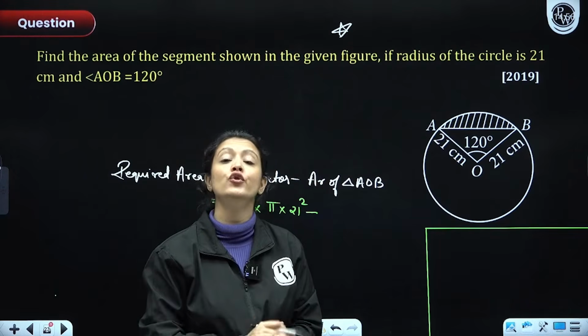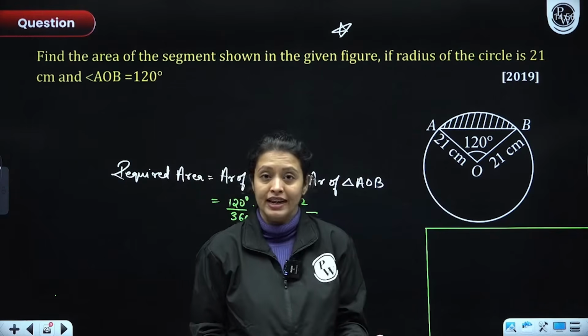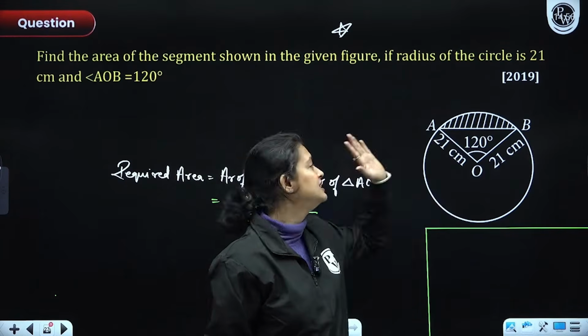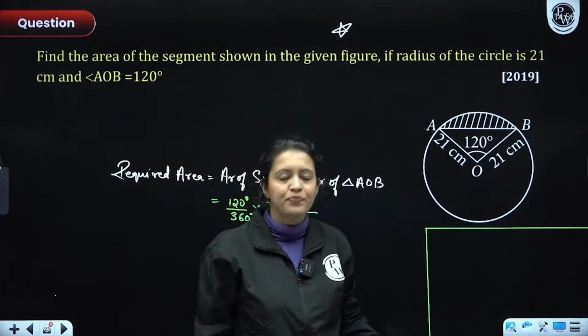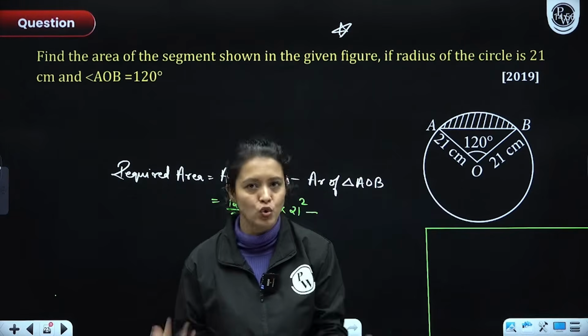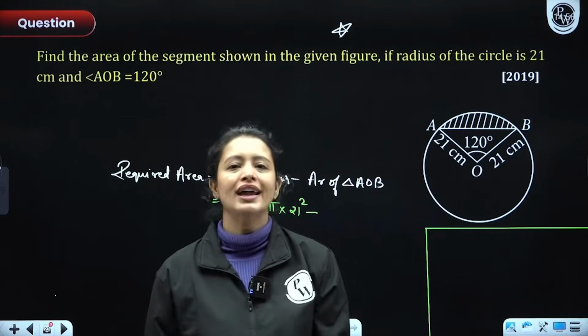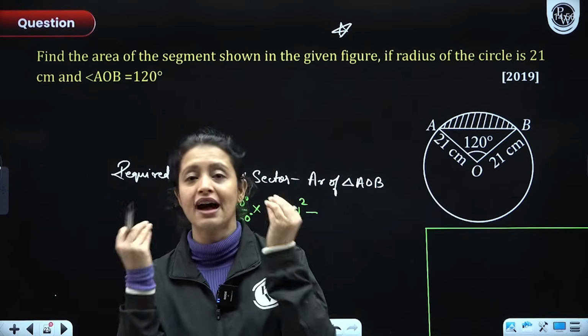Now how will you figure out the area of triangle AOB? Because we can apply half into base into height if we can see a 90 degree angle, or if I know the altitude and the base, but I don't know that. To apply Heron's formula, I would need the third side. I don't know the third side. So I can't apply Heron's formula. I can't apply half into base into height. I have to use something else. I have to use my brain.